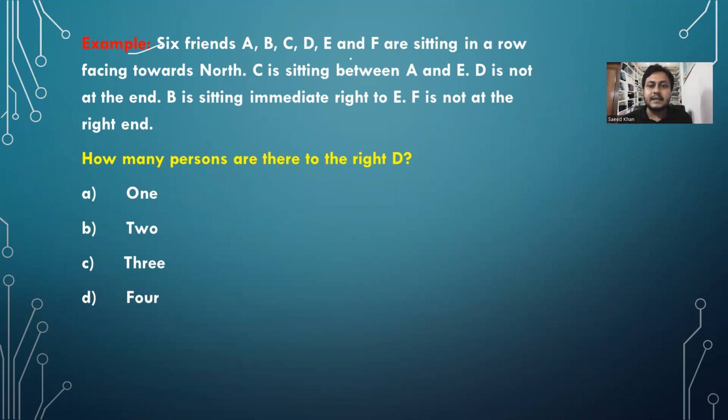So 6 friends A, B, C, D, E, F are sitting in a row facing towards north. Now we do not know the positions of these 6 friends, but you have to find them. These are six places for these 6 friends. A, B, C, D, E, F are sitting in a row facing north. All of them are facing north.